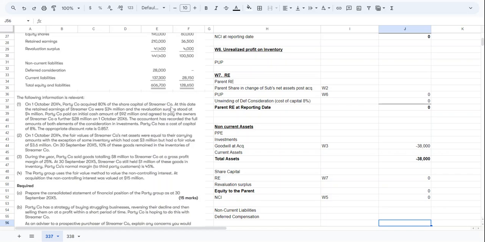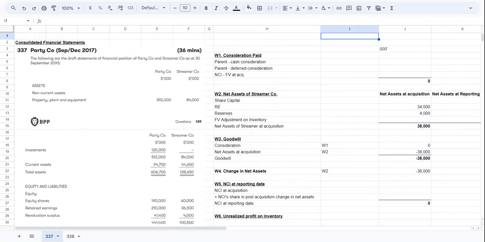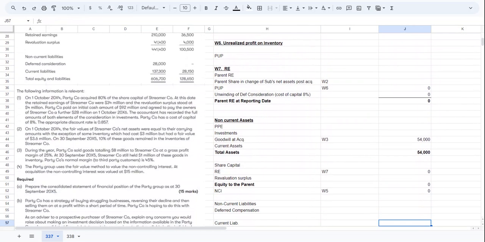Let's continue reading. P company paid an initial cash amount of 92 million. So cash consideration is 92 million. And agreed to pay the owners of S company a further 28 million. So they agreed to pay another 28 million on 1st October 16. One year later they will pay. So it's a deferred consideration, and it will be recorded at discounted value.